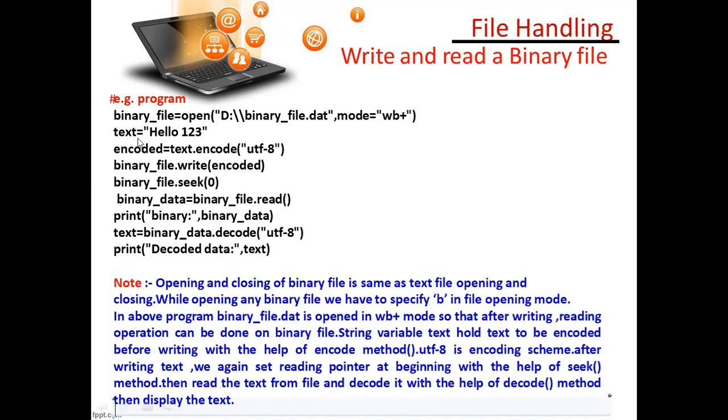So see here, text. What is text? It is a normal variable holding the value hello 123. So hello 123 is held in text. Now encoded. What is encoding? It is nothing special, just a name given. Don't get confused here. Encoded is a variable name, equal to text. What is text? Hello 123 is held in text. Dot encode, this is a method. This is a normal variable, and this is encoding to UTF-8. So this will be encoded with this value.